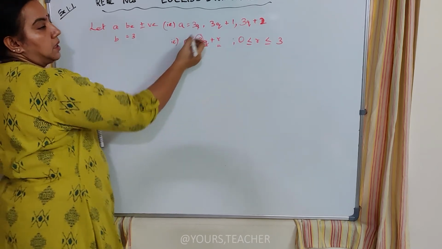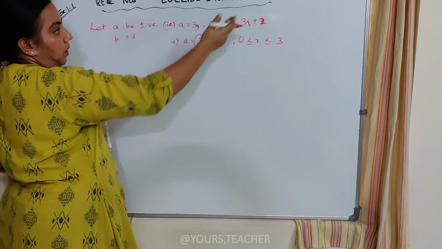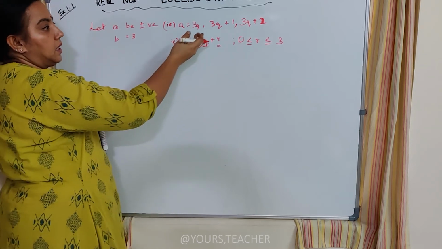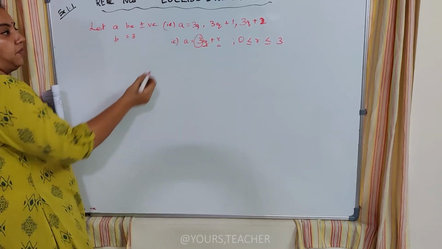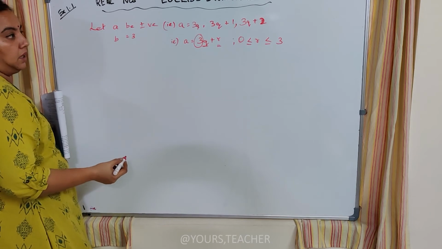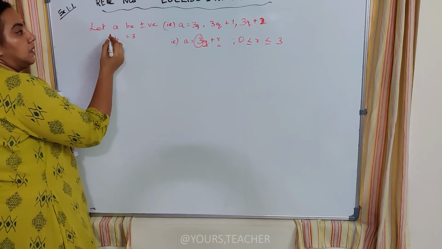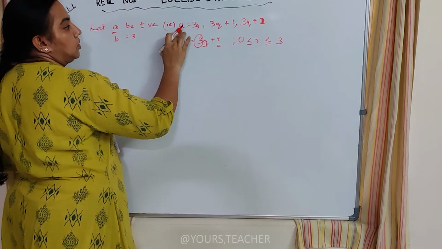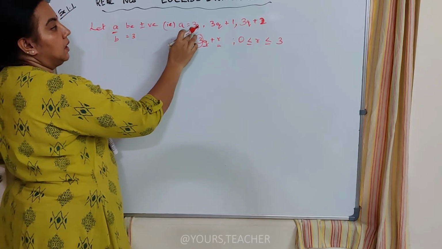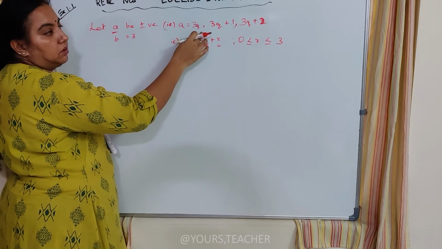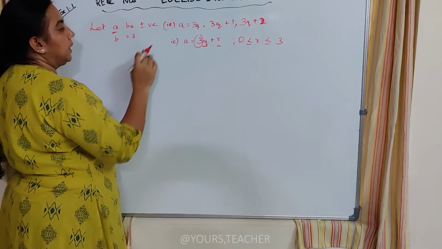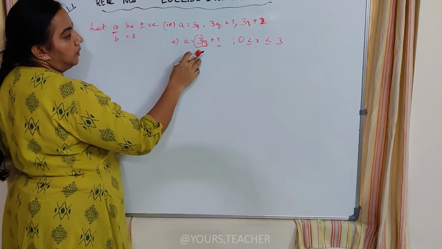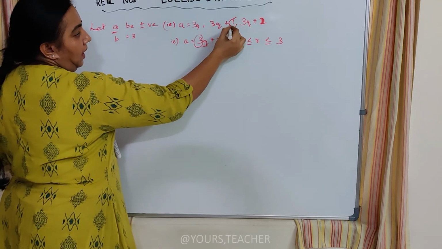Instead of m, I am going to consider q, so that you know you have been using the division lemma, you can understand it better. Instead of m, I am writing it as 3q. I am considering let a be a positive integer and let 3q be assumed to be a. Calculating with a will be easier than 3q. That's why we are using a. And then I am giving this number r.